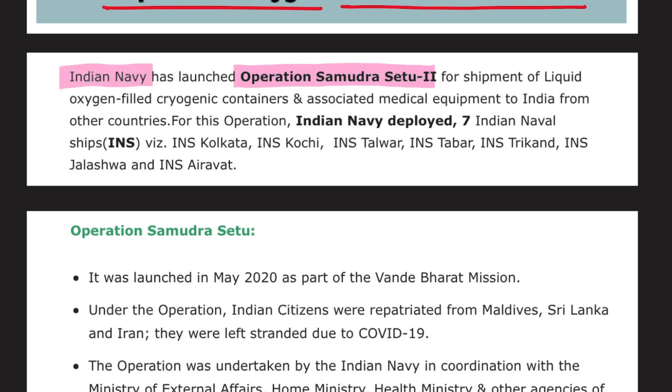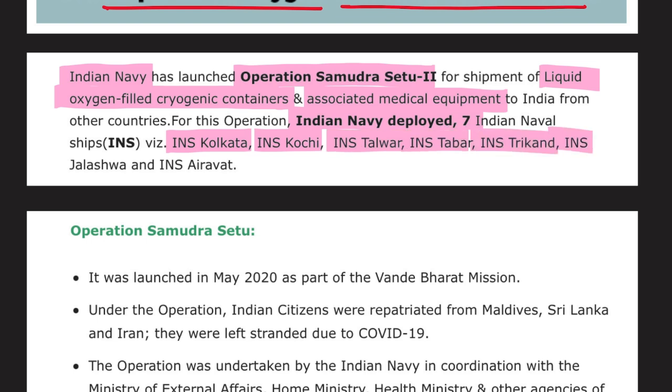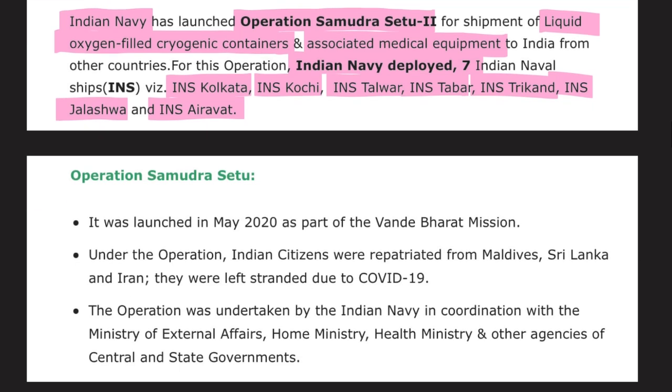It is launched by the Indian Navy for the shipment of liquid filled cryogenic containers and associated medical equipment to India from various other countries. For this operation, the Indian Navy deployed 7 naval ships. These are INS Kolkata, Kochi, Talwar, Tabar, Trikand, INS Jalashwa and INS Airavat. These are the ships launched just for the purpose of Operation Samudra Setu 2.